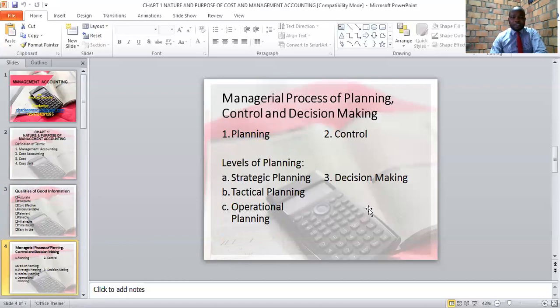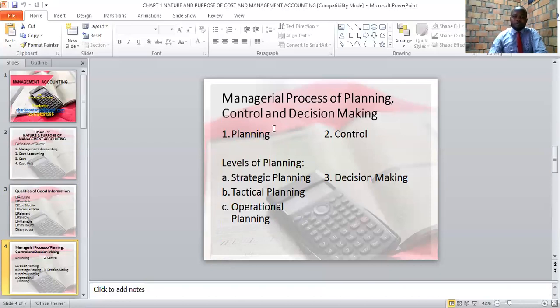When we delve further into this subject of management accounting, we realize that a manager has very many roles in an organization. A manager does a lot; he has a lot of responsibilities within an organization. These many responsibilities of a manager can be summarized into three, that is planning, control, and decision making.